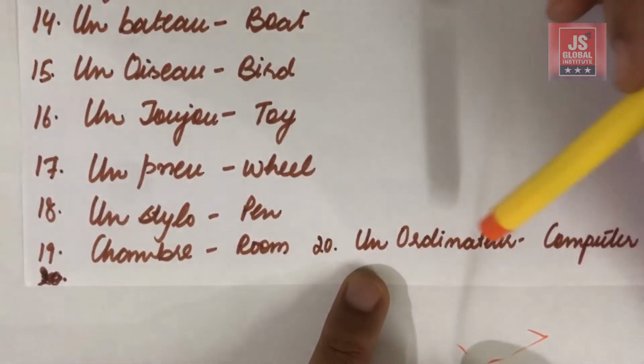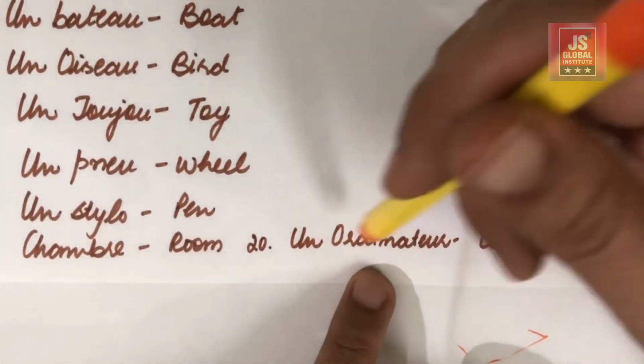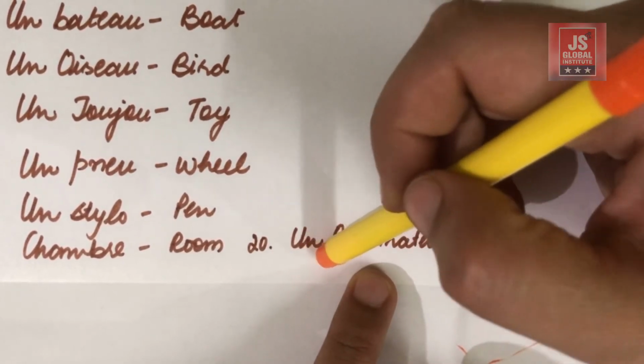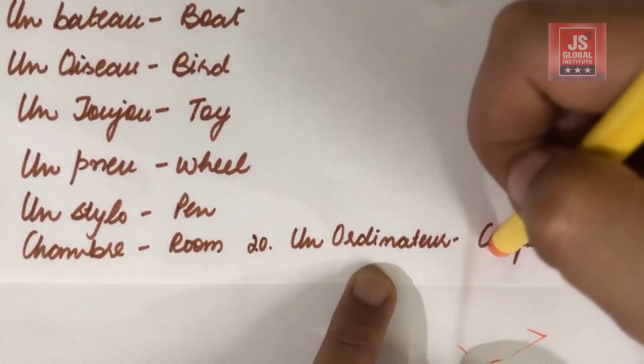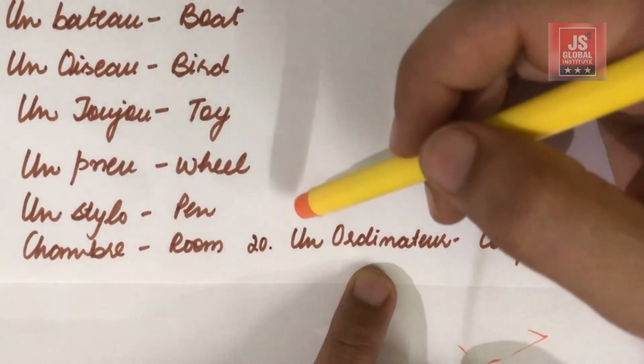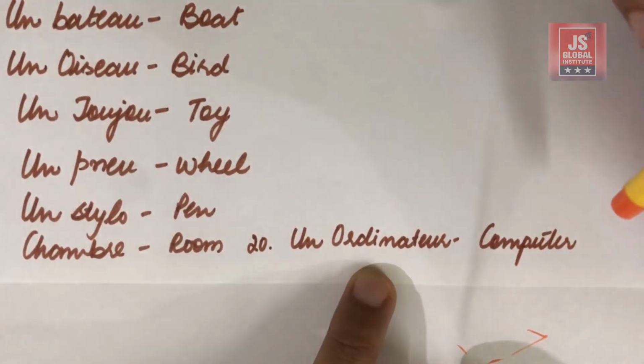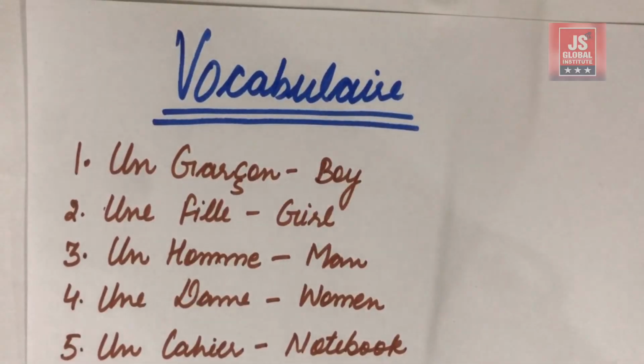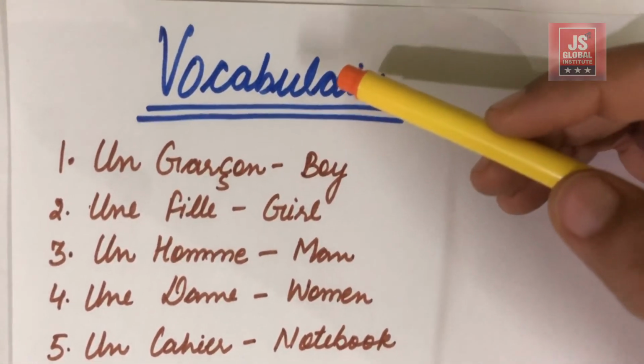Okay, and the last is un ordinateur. So here we have done the same. This N gets connected to the O in front of it, and it collectively produces the pronunciation like un ordinateur, which is computer.